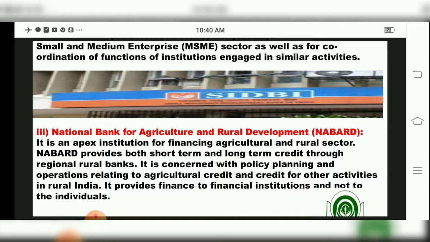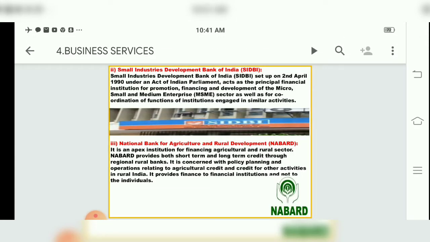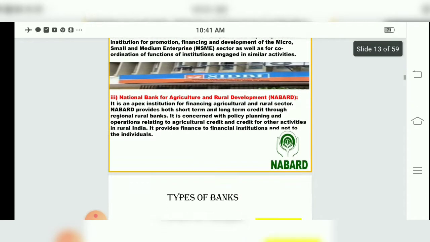So it is an apex institution, children. NABARD is an apex institution which will provide both short term and long term credit to which bank, children? Regional rural banks. We have studied RRBs, especially to provide loans to farmers and poor people. It is concerned with policy, planning and operations relating to agricultural credit and credit for other activities in rural India. NABARD provides finance to financial institutions and not to individuals, children. You can see the logos of NABARD as well as SIDBI over here.